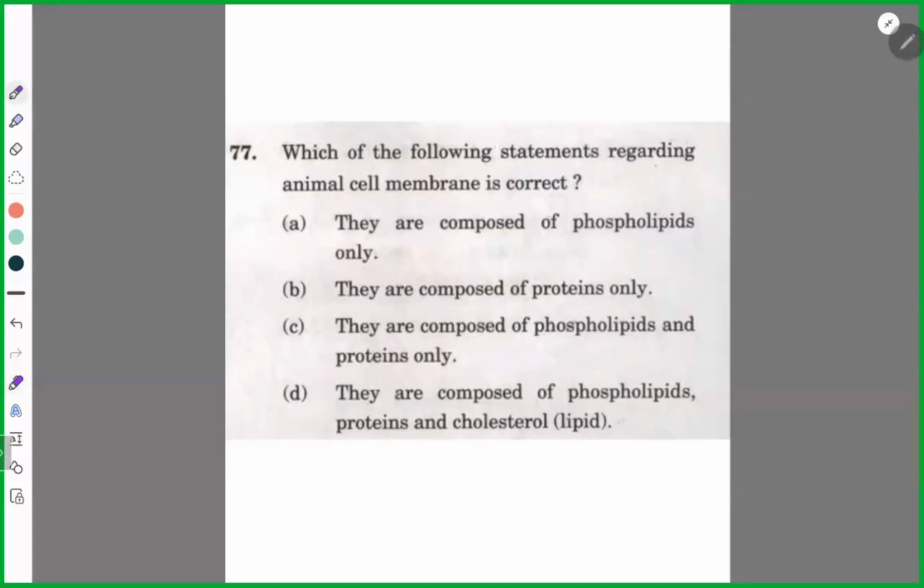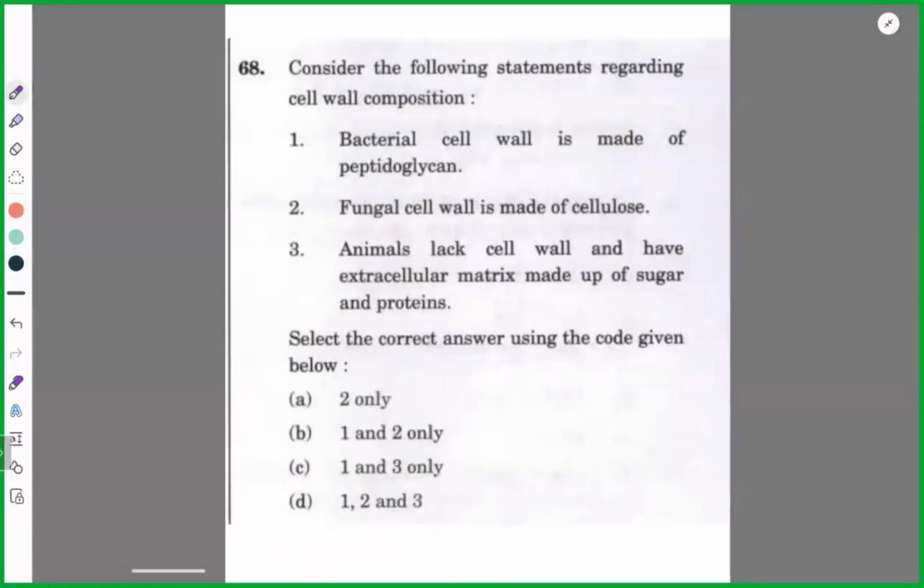Now let's do the elimination. They are composed of phospholipid only. This word 'only' is dangerous here. They contain protein only, eliminated. They contain phosphorylated protein only, no. What about carbohydrates? What about cholesterol? So yes, option D. Simple. Carbohydrate is not mentioned here, but cholesterol is there. Whatever data is given is correct, but this word 'only' is dangerous here. Are you getting me? Okay. Next.